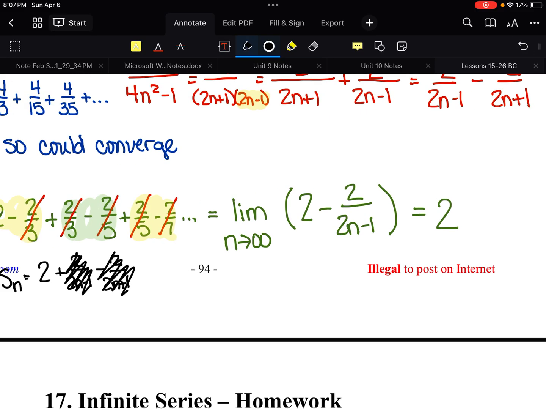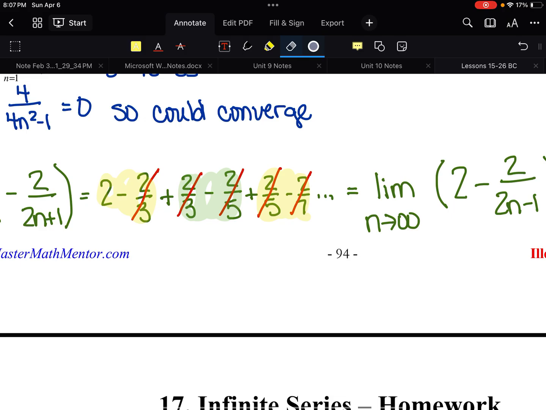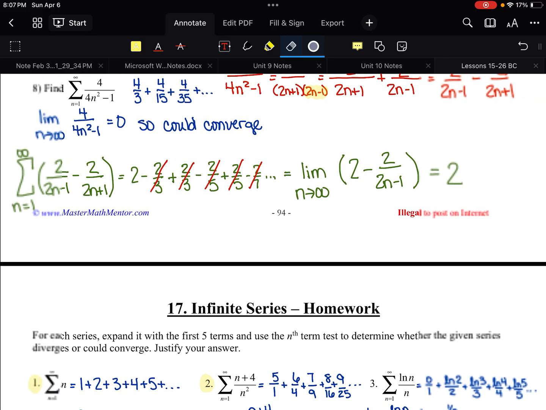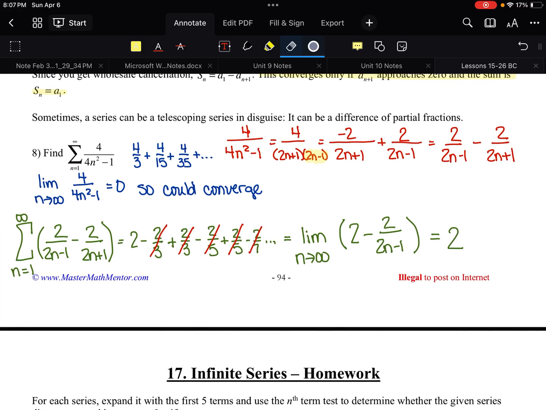And that's how these work. The hardest part sometimes is figuring out what the formula is, or is there a formula? But we can talk about that in the homework, so I'll save that for a different video.